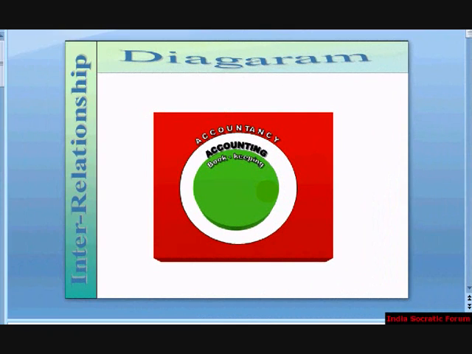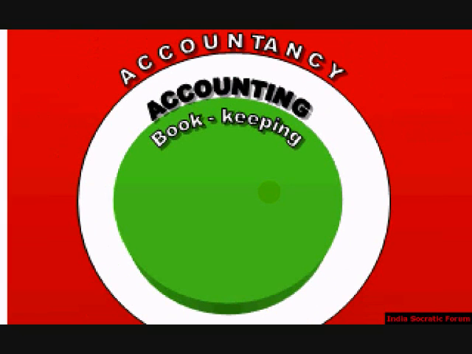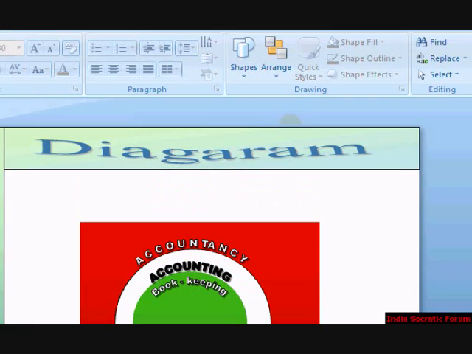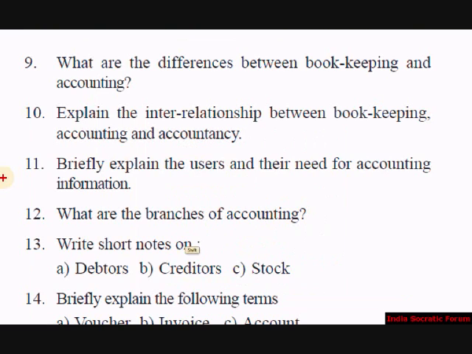Let us depict this in a diagram. Take a look at this diagram. The first one is bookkeeping, the innermost one, the first step. Then comes the process, accounting. Third is the general name called accountancy, which comprises the process and the input, bookkeeping. In a way, these three show the interrelationship between bookkeeping, accounting and accountancy.